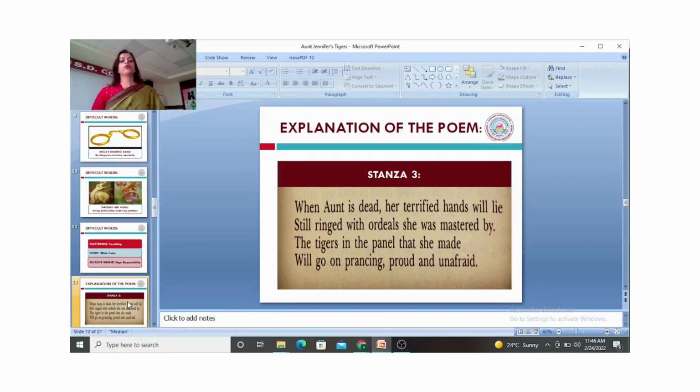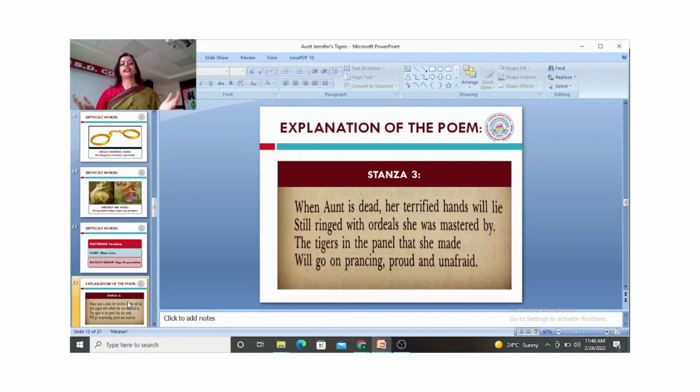She will have to carry the weight of this unequal marriage throughout her life, and she is going to take it to her grave, because even in her grave, her hands are going to lie there terrified still, that in the entire lifetime she couldn't express herself, she couldn't be herself, and even in her death she will still be ringed with ordeals she was mastered by.